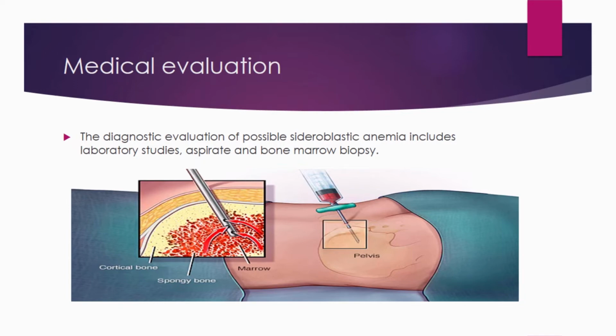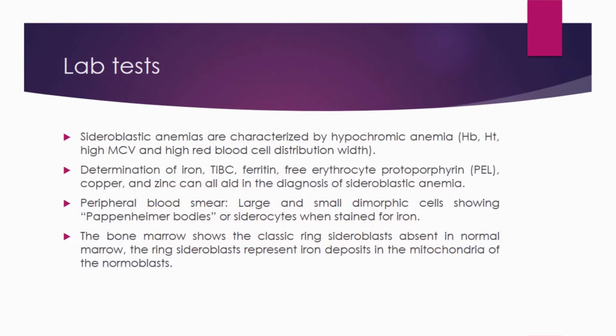and biopsy. Lab tests. Sideroblastic anemias are characterized by hypochromic anemia, low hemoglobin, high MCV, and high red cell distribution width. The determination of iron, TIBC, ferritin, free erythrocyte protoporphyrin, copper and zinc can all help us to diagnose sideroblastic anemia. In the peripheral blood smear we find dimorphic large and small cells, showing Pappenheimer bodies or siderocytes, when stained for iron. The bone marrow shows the classic ring sideroblasts, absent in normal bone marrow.